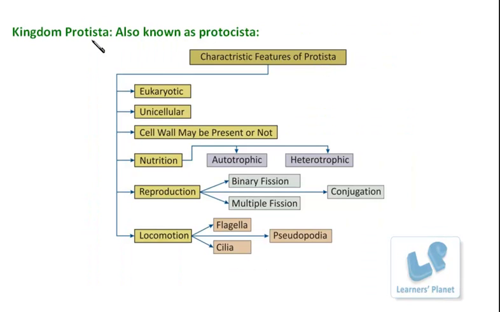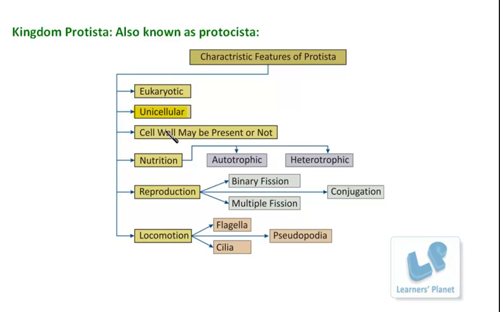Well, this group is also known as Protista, and the important feature of this group is that the organisms found in the kingdom Protista are all made up of eukaryotic cells. Besides this, they all are unicellular. So all living organisms which are unicellular and eukaryotic together form the kingdom Protista, right?